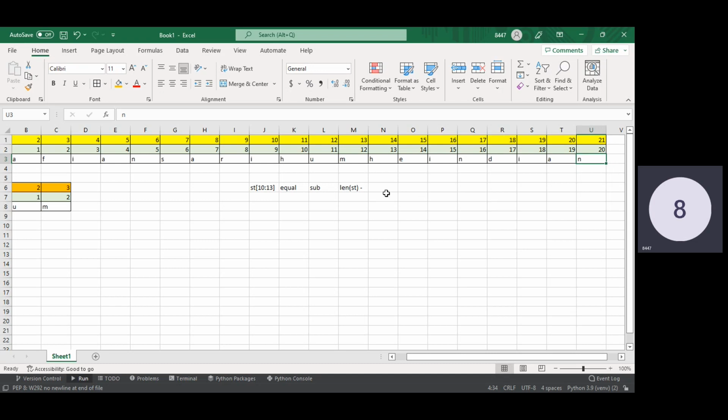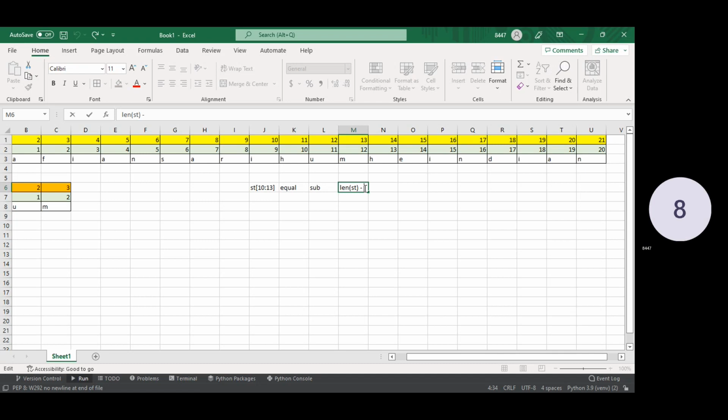To overcome that, we consider whatever length is left after reaching the index position. That length must be equal to or greater than the length of the substring. That's why I'm adding the length of the string minus the index value.